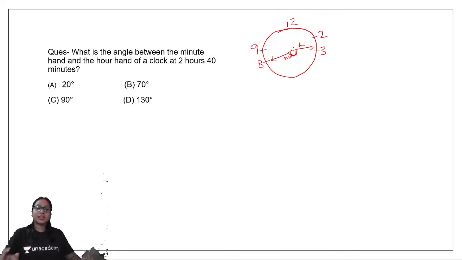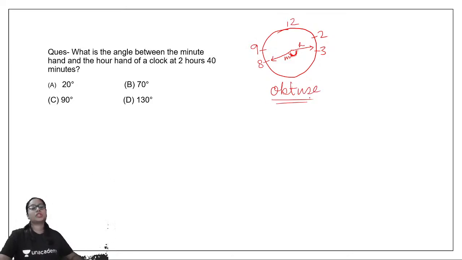From this figure, given these options, we can clearly say that 20, 70 and 90 degrees won't be my answer, because we can clearly see that the angle formed between the hour hand and the minute hand would be greater than 90 degrees. This would definitely be an obtuse angle. So on the basis of this information, I can eliminate options A, B and C and say that option D is my answer. Okay, so let's see that.